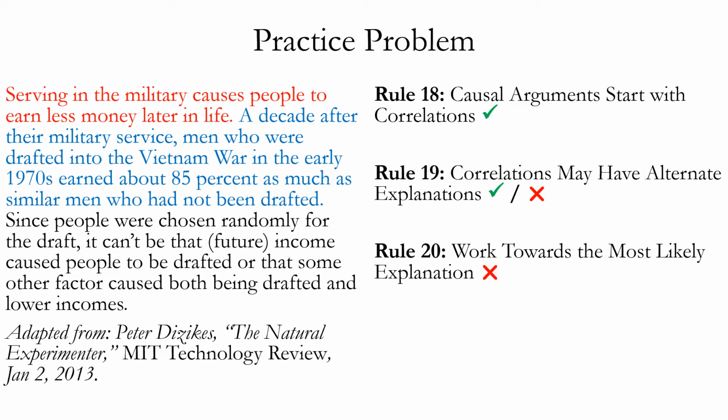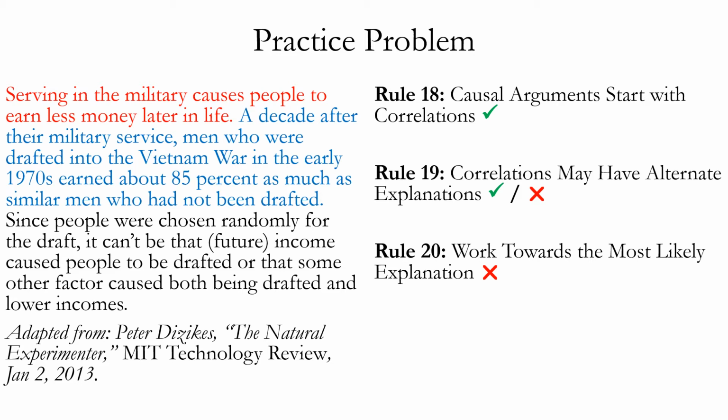However, it does not provide any specific reason or evidence for why this preferred explanation is better than the alternates. Another explanation that it should have raised per Rule 19 is the possibility that wealthier families or families with higher incomes were able to have their sons evade the draft because they had more political or legal resources or pull. An example of how this could work is that wealthier families could pay to have a doctor give their son a medical excuse for why they were not fit to serve in the military. And this actually happened in many cases during the Vietnam War.